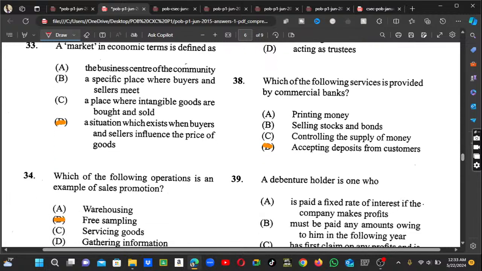Which of all provided is a commercial bank? Guys, this one is slightly a repeated question, but they are mentioning the service that's been provided. We all know that a commercial bank would issue loans to small businesses. Also, what they would normally do is accept deposits, accepting deposits from customers.